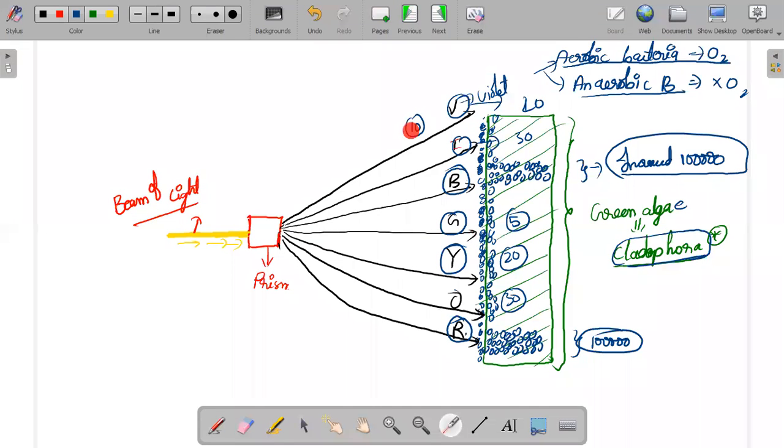Why? At the start how many were there? 10, now how many are there? Only 5. If you proceed this way, the concentration might decrease again. So what is the answer? Let me tell you the answer myself. At the blue wavelength and the red wavelength,